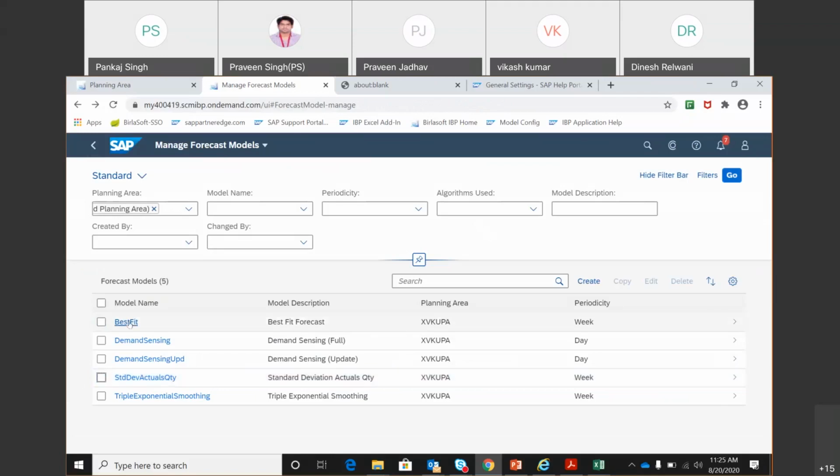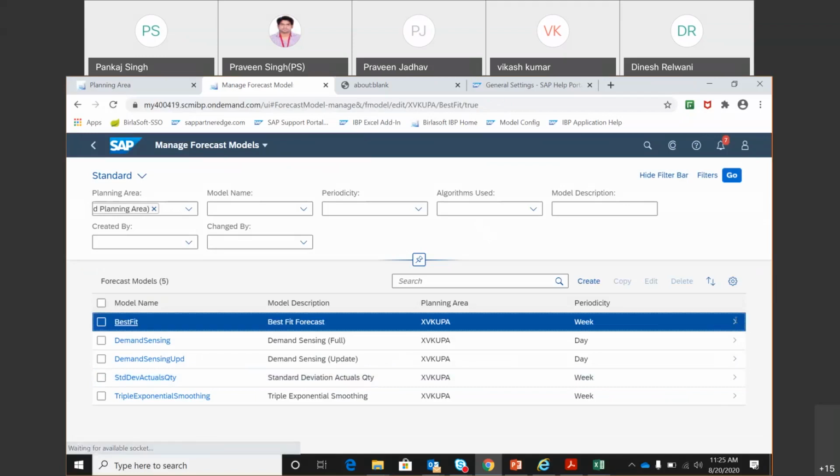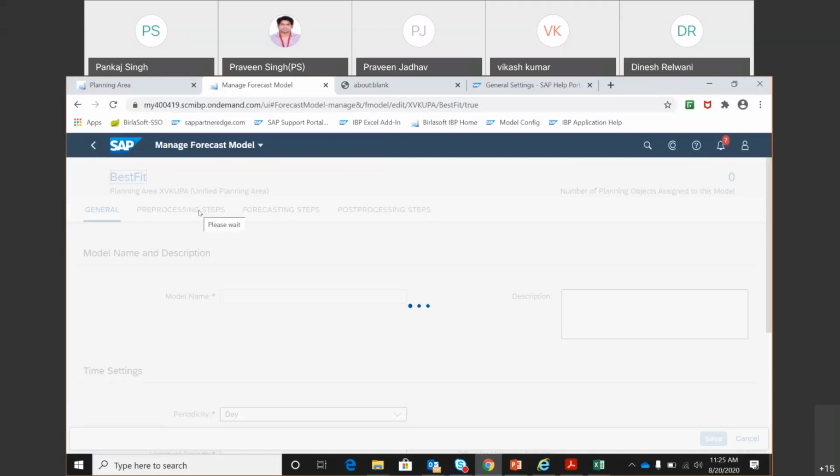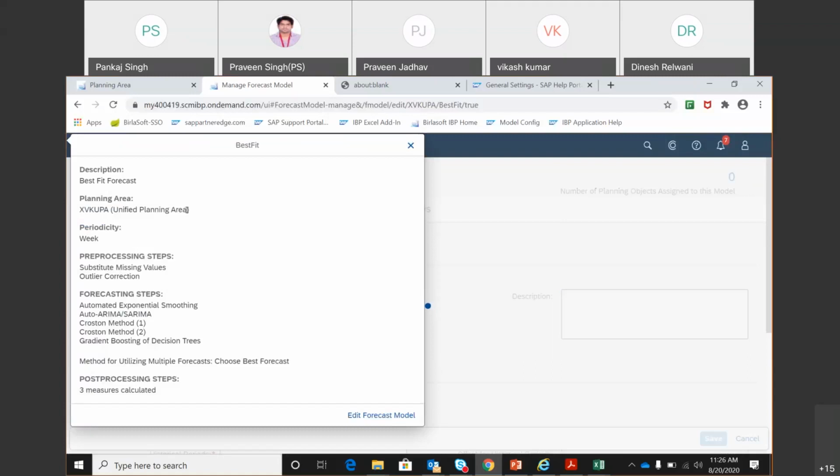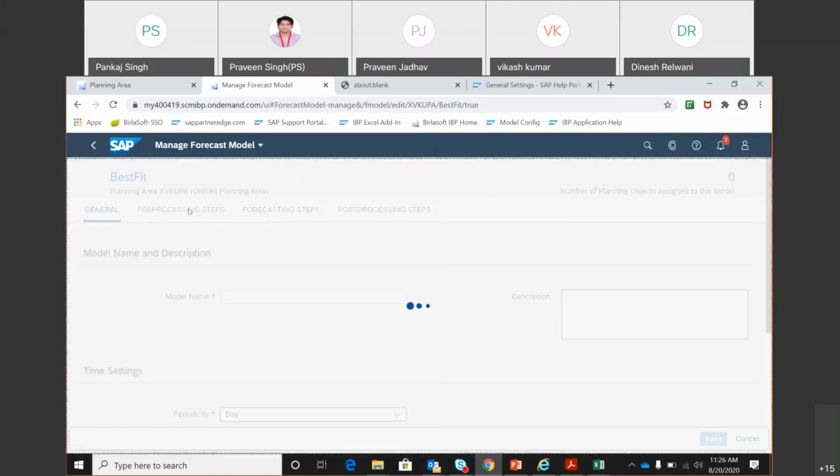Okay. So that is how it works. I'm just going to another one to take a look whether there is a pre-processing step in this one. So let's see. What we are seeing right now is all coming from the copy of the standard. We can certainly create a new one, and that will be available for us to use. Okay, so let it come up. It is taking a long time.